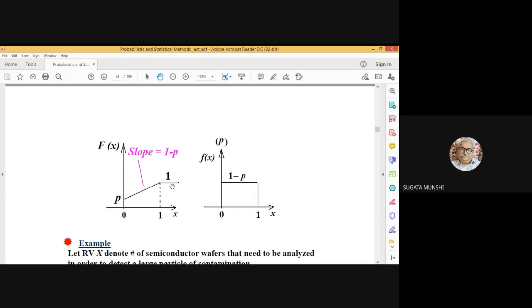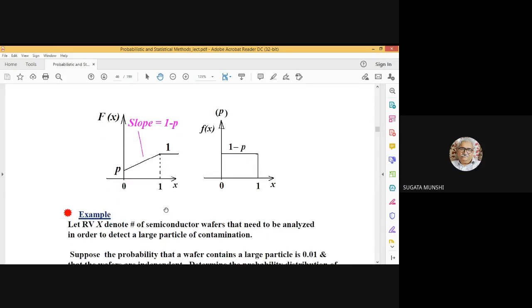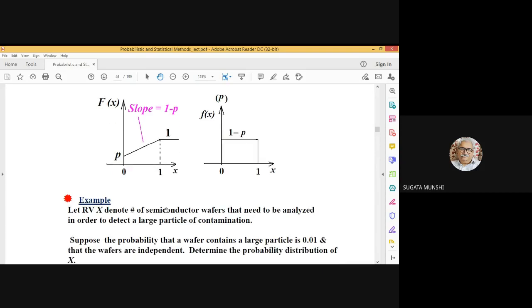Then over that part it's constant, and after that it's 0. 1 minus p is the slope of this straight line. So that is the nature of the cumulative distribution function and the probability density function for the mixed random variable.